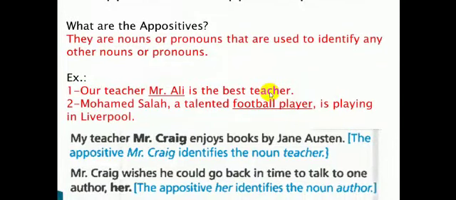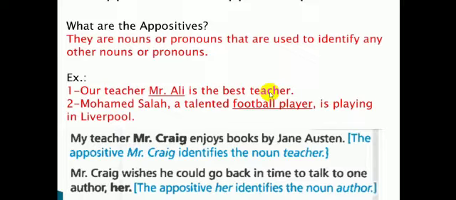Mahmoud, and today's video is going to talk about the last kind of phrases for this chapter 5, and it is the appositives and the appositive phrases. First we need to know what the appositives are. The appositive is a noun or a pronoun that identifies another noun or a pronoun.